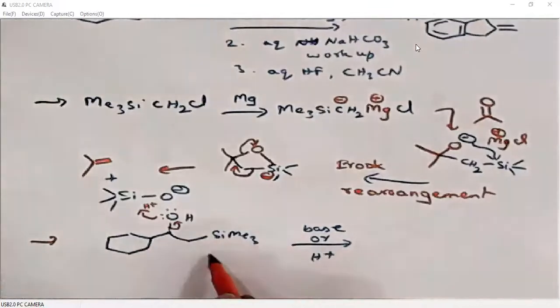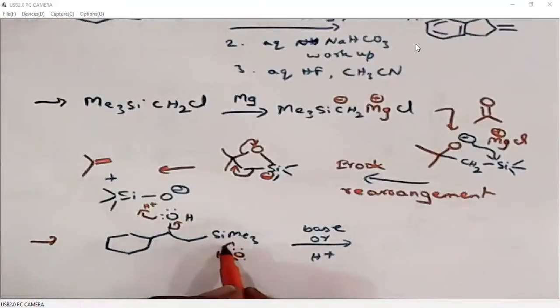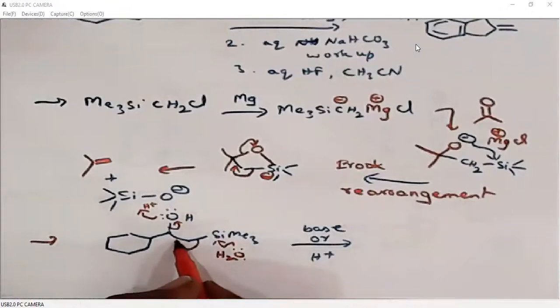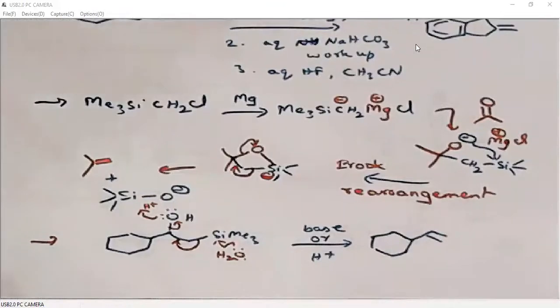Then what will happen? Whatever is leaving here will now attack the silicon. So this carbon silicon bond's electrons will be polarized towards this positive charge. So what we are getting is a double bond here. So this Peterson olefination can be performed either in basic conditions or in acidic conditions.